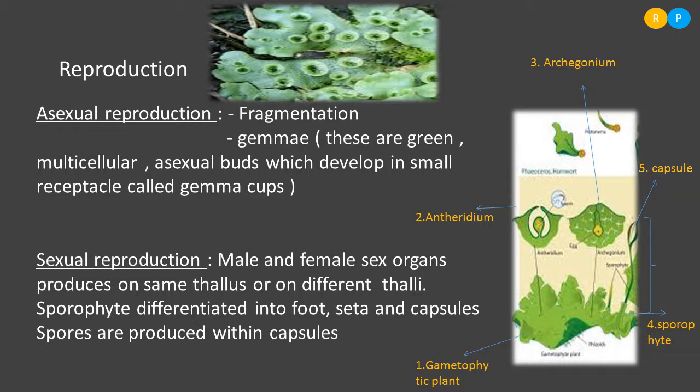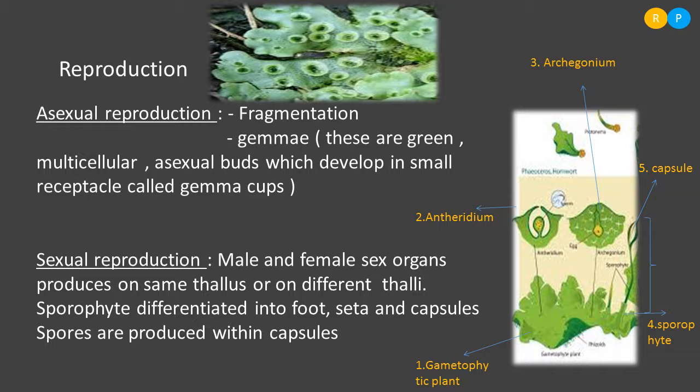Long stalk-like structure, that is seta. And the seta terminates with a receptacle called the capsule. Understood? So the sporophyte is differentiated into foot, seta and capsule. Within the capsule, we can see the formation of spores. So spores are produced within the capsule.